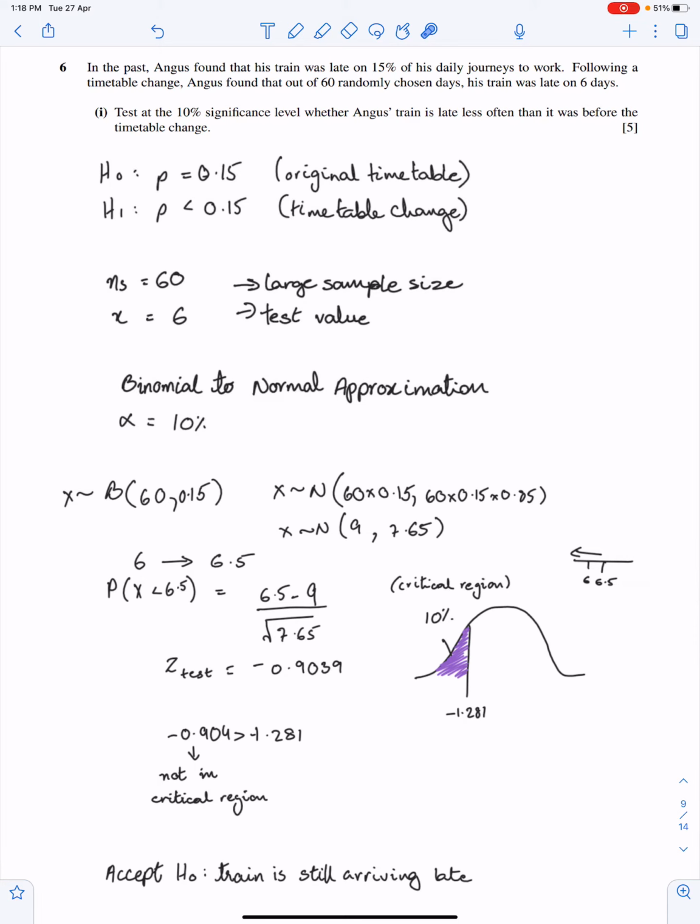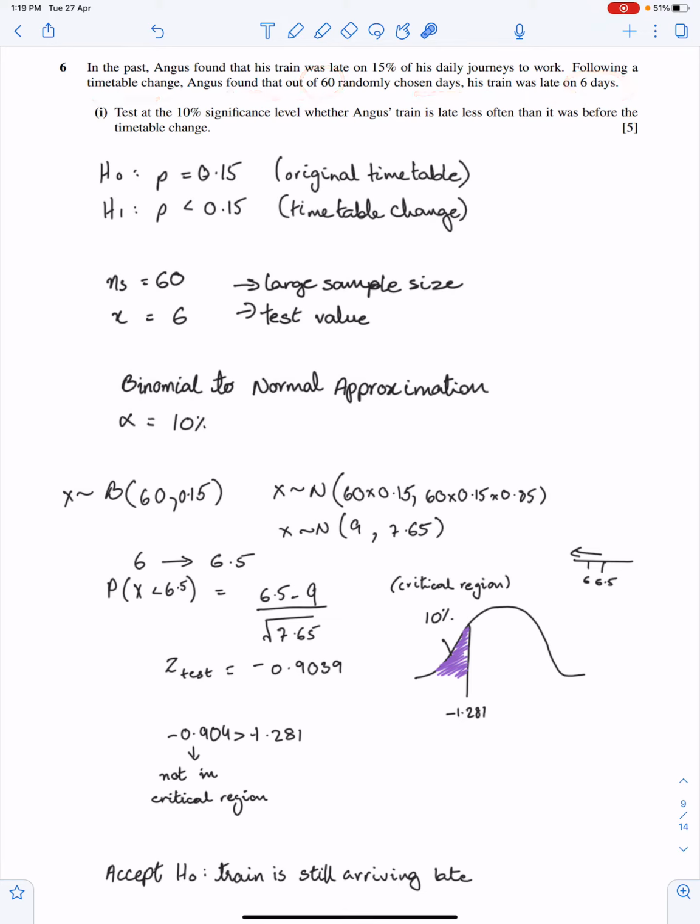Question number 6. In the past, A found that his train was late on 15% of his daily journeys to work. This is binomial distribution. Following a timetable change, A found that out of 60, this is the sample size, his train was late on 6 days.